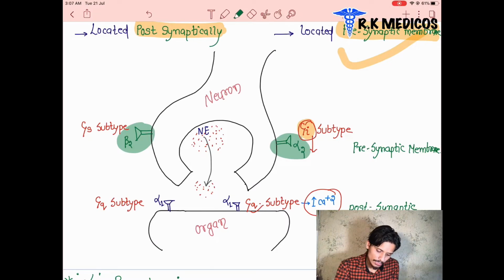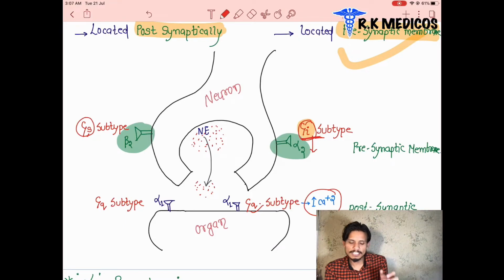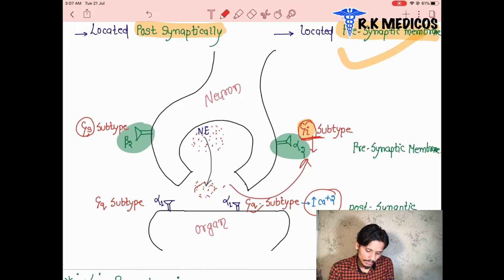The alpha 2 is stimulating the Gi, and the beta 2 is stimulating the G stimulatory subtype. So what is happening at the beta 2 receptors and what is happening at the alpha 2 receptors when these neurotransmitters bind, and how the action is performed, we are going to see in the next point.